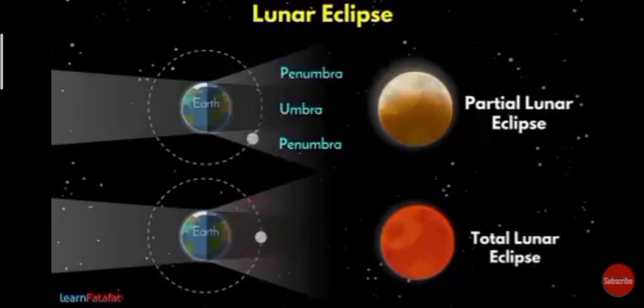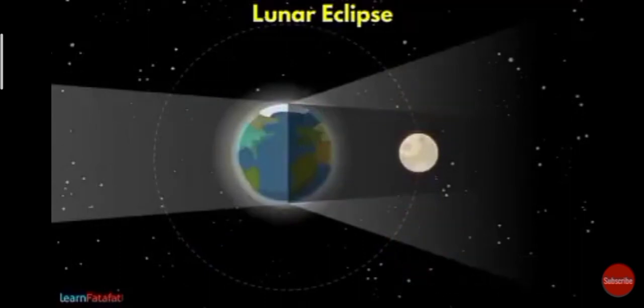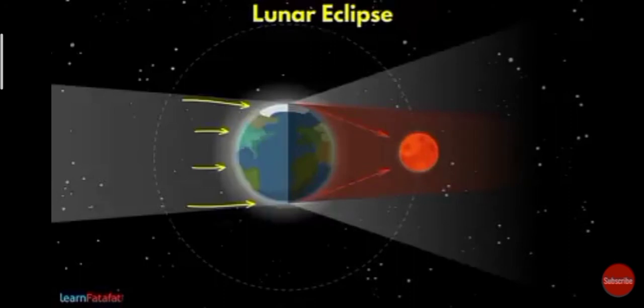It is because the sun's light is made up of different colors. When the light of the sun passes from the edges of the earth, because of the particles present in the atmosphere, they allow only red light to pass through. The light of other colors spreads in the atmosphere. Because of the red light, moon appears red and it is also called blood moon.